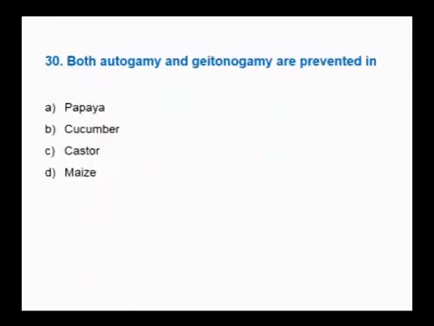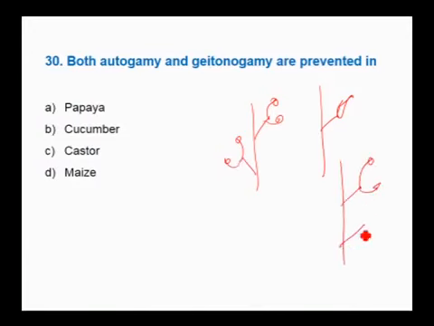Next question. Both autogamy and geitonogamy are prevented in which plant? Autogamy and geitonogamy are prevented only when the plant is dioecious. If it is monoecious, geitonogamy is possible and even xenogamy is possible. If the plant is bisexual, autogamy is also possible.